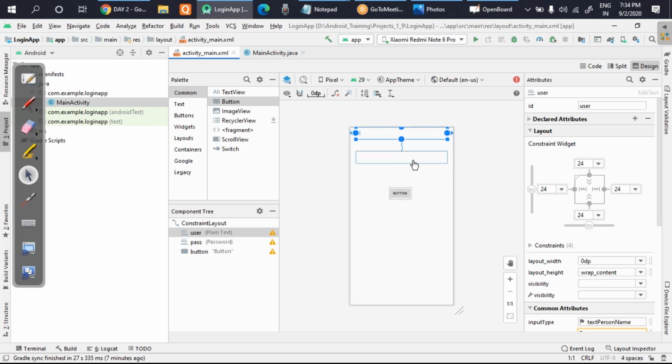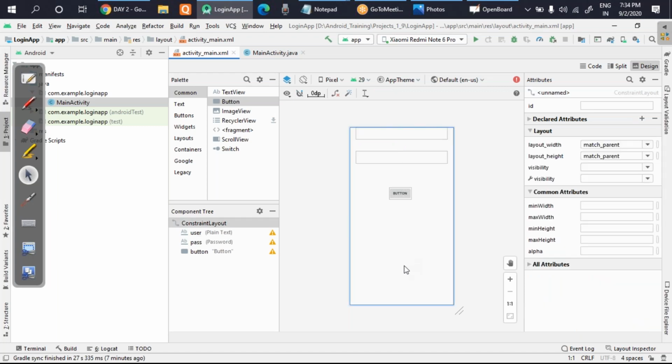Almost everything is okay. It is moving forward, but I'll not waste a lot of time in the designing part. So I'll just assume that the design is okay. My two components, two edit texts, are there. I can enter username and password, and when I click on this button, it should tell me whether the login is successful or not, by checking username and password.